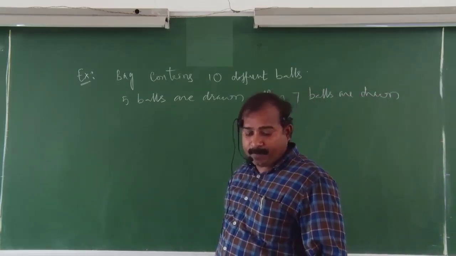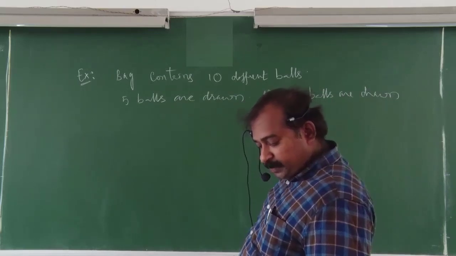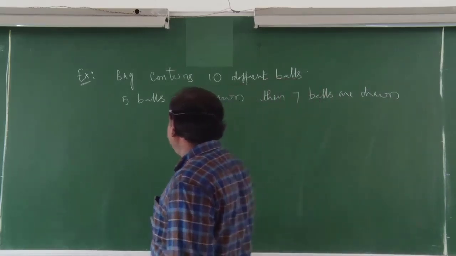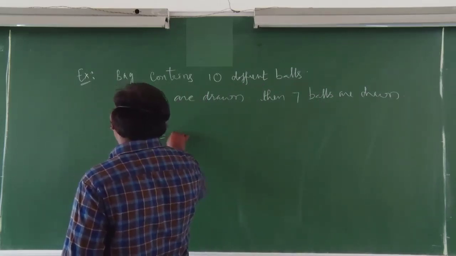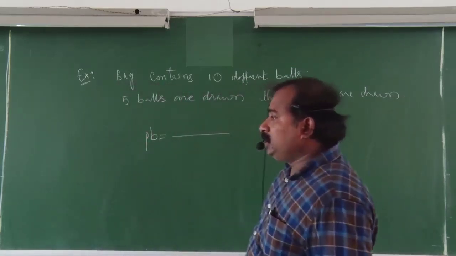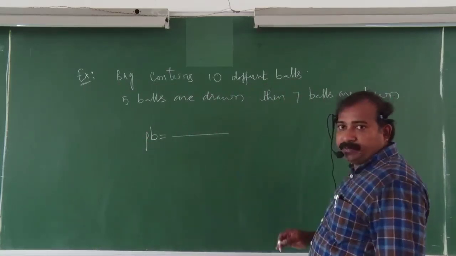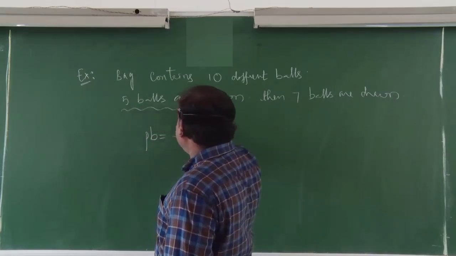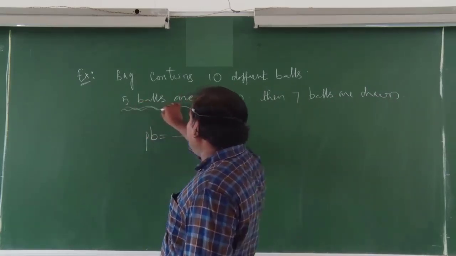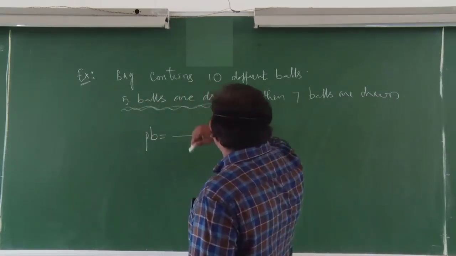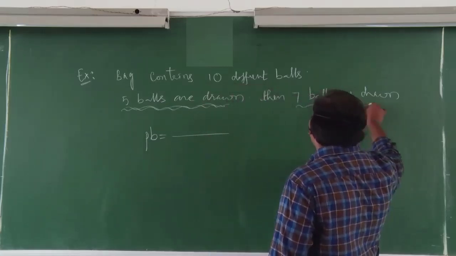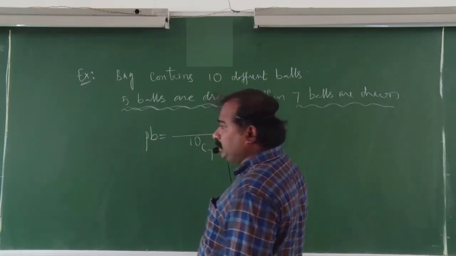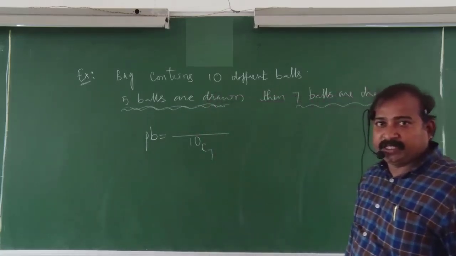3 balls are common in the first draw. Then the probability is given as P, and they ask for the value of 8P. So the required probability is, listen, all of you: 3 balls are common. For example, first they draw 5 balls. This is the first draw completed. After that, 7 balls are drawn. So out of 10 you are selecting 7, 10C7. This is the value.